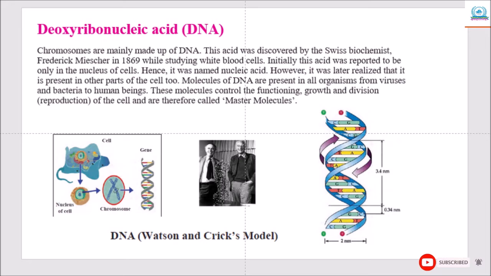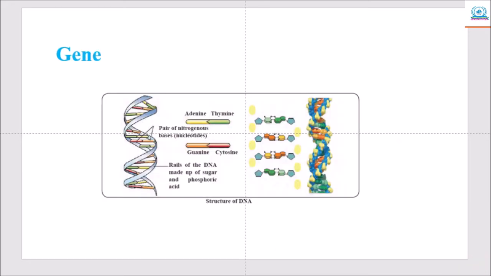Next, gene. Each chromosome is made up of a single DNA molecule. Segments of the DNA molecule are called genes. Due to variety in the sequence of nucleotides, different kinds of genes are formed. These genes are arranged in a line. Genes control the structure and function of the cell and of the body, and they also transmit the hereditary characteristics from parent to offspring. Hence, they are said to be the functional unit of heredity.